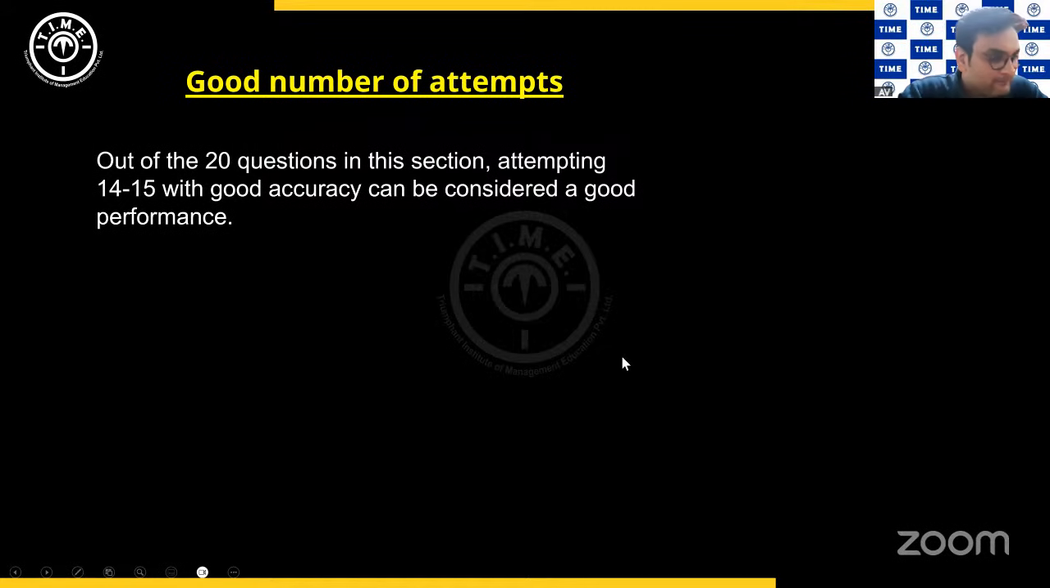So overall, looking at the level of difficulty of this section, out of the 20 questions, as you can see from the previous table, there were many questions of the easy category. Thus, we expect a properly prepared student could have attempted somewhere around 14 to 15 questions with good accuracy. This will help you in pushing up your scores. And as Asim sir was mentioning already, there are no sectional cutoffs, it is only the overall cutoff. So around 14 to 15 questions will definitely help you push up your overall score.